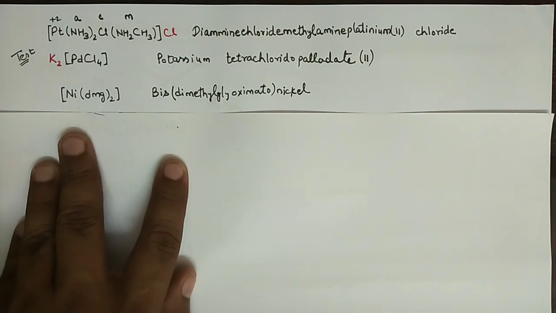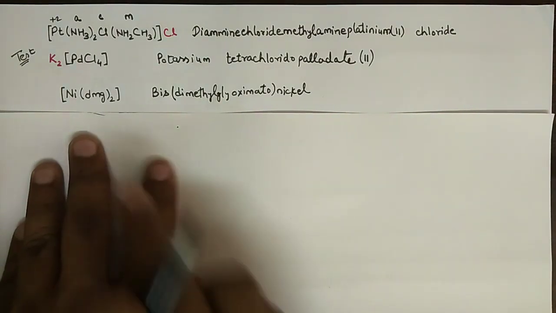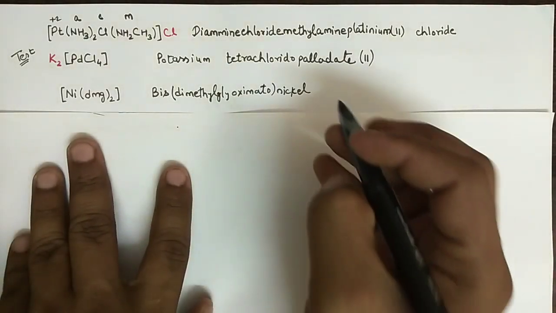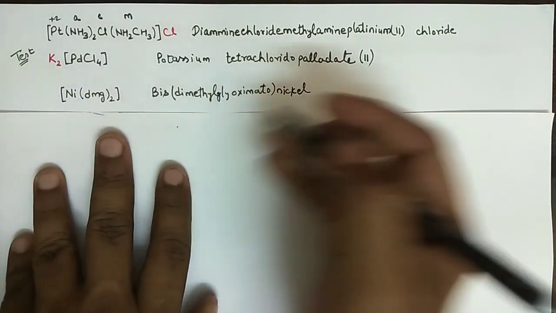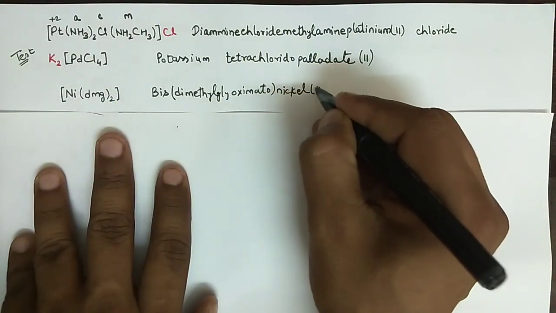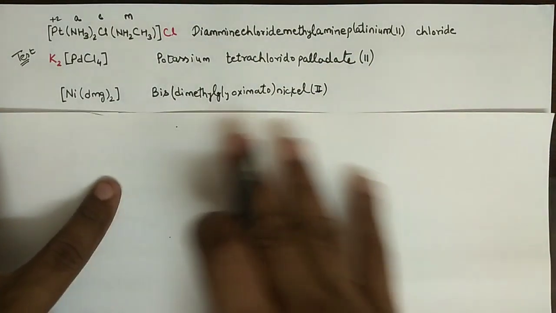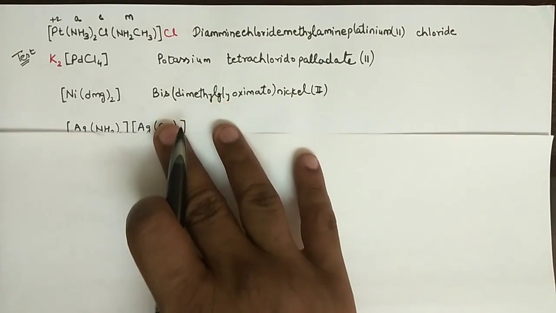Now the dimethylglyoximate contains -1 charge, so there are 2 pieces, that means nickel must be in 2 oxidation state. Alright, let us go for next.